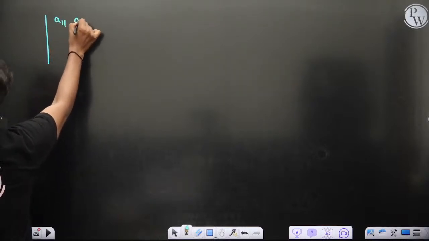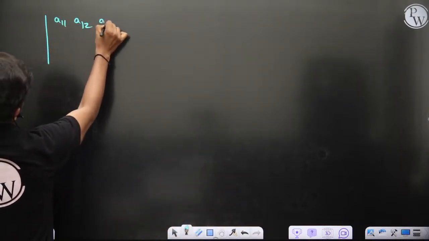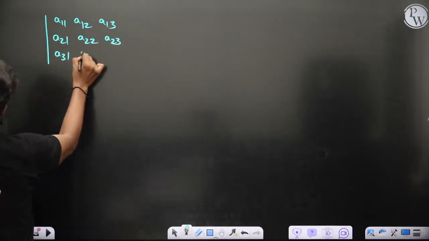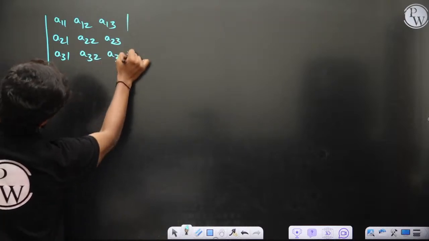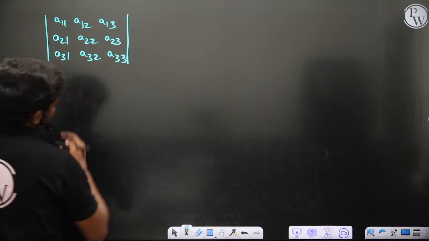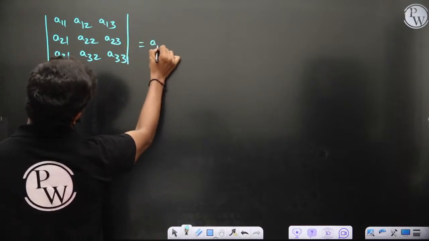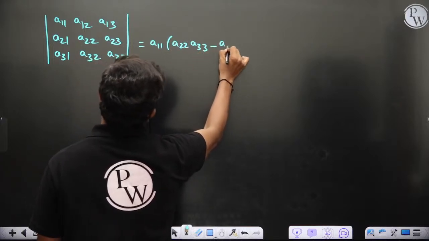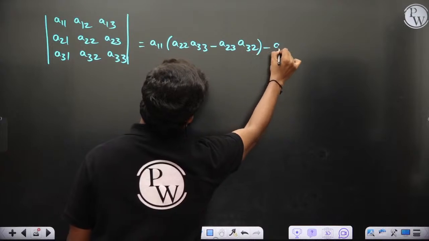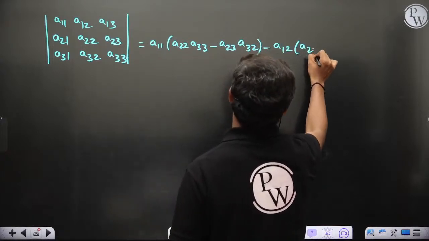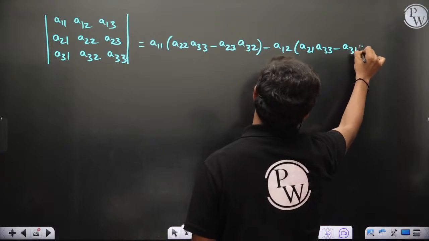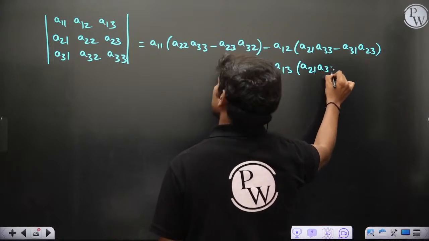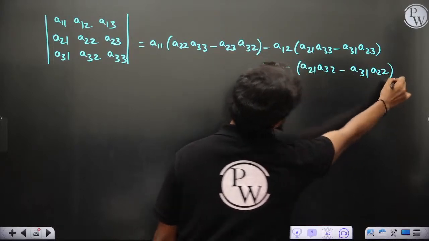If I want to calculate this determinant with rows A11, A12, A13, A21, A22, A23, A31, A32 and A33, of course, you can write this determinant as A11 times (A22 A33 minus A23 A32), minus A12 times (A21 A33 minus A31 A23), plus A13 times (A21 A32 minus A31 A22). Okay, so this is basically the determinant.